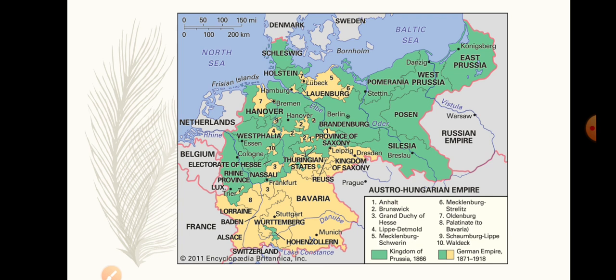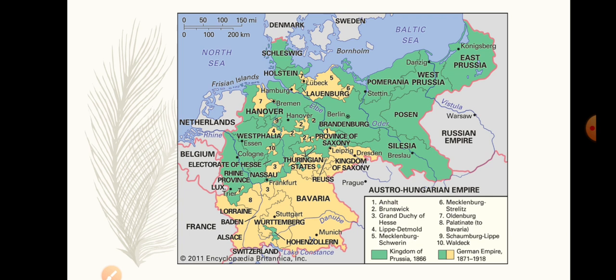Now let's take a look at the map. You can see the green part is the Kingdom of Prussia, the largest, and also the richest and most powerful kingdom. Now you can see some other territories, shown in yellow, Lauenburg.